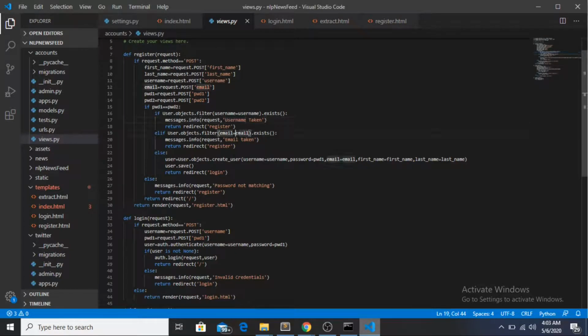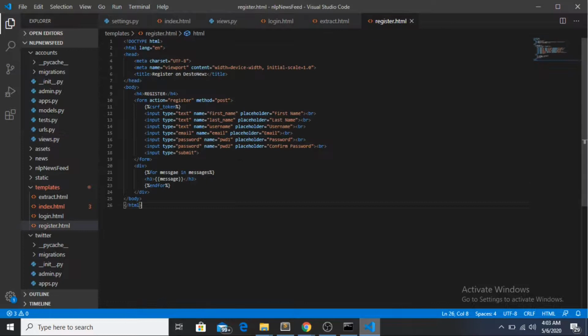So this is about the register, and then elif, if email exists, then it will have this message that email is already taken, and it will redirect you to the register page itself. Otherwise, it will create a user with the given username, password, email ID, last name and first name, and it will save it, and then it will make you go to the login page, and there you log in. So this is all the things which you need to see, and this is the register.html page which it is displaying.